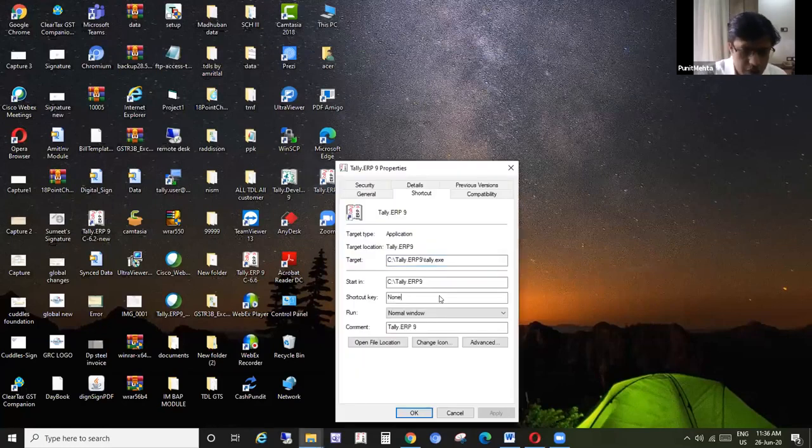Here we can just say Control Alt T or Control Alt I or Control Alt M, whatever you wish to say. Since it is Tally, I have just provided it, and it is a useful shortcut key for any application, not just Tally. But just to give a brief, once you do this, apply.